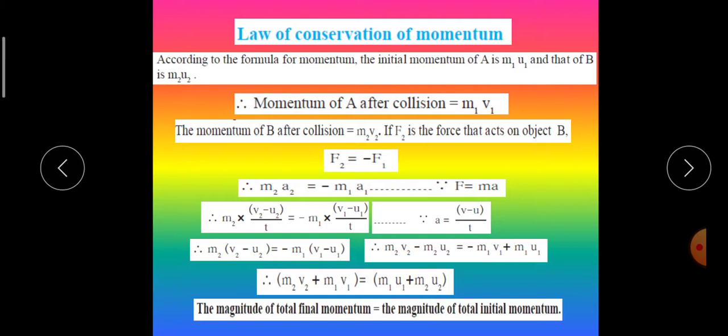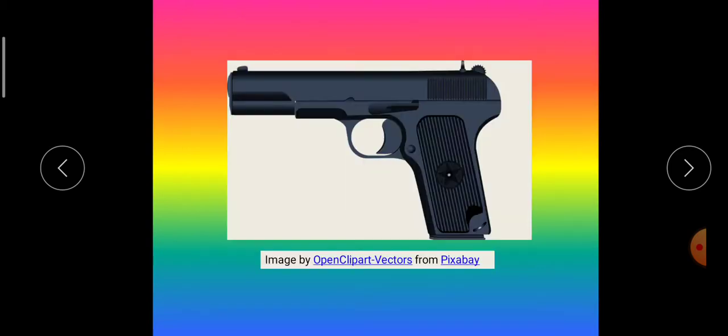When no external force acts on two interacting objects, their total momentum remains constant and does not change. This is the law of conservation of momentum.